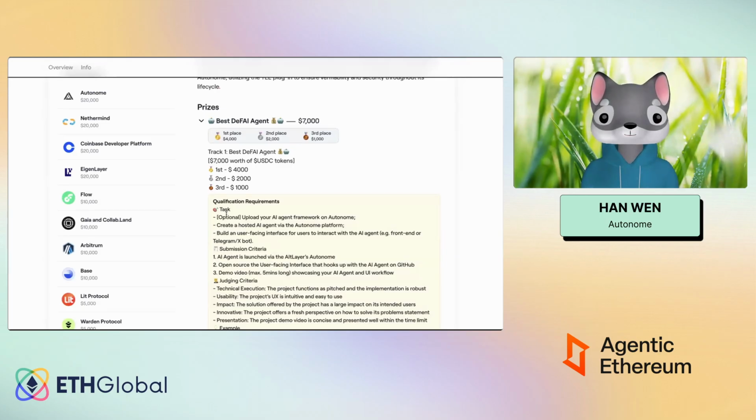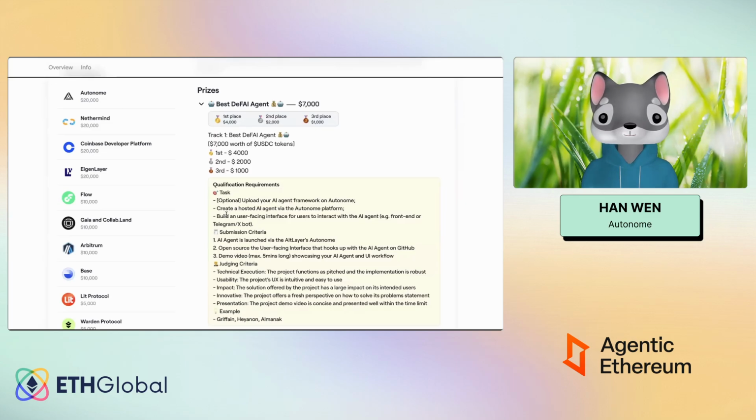The first track is where we hope to get some submissions related to DeFi. As you know, Agent Kit itself is an AI agent framework that already interacts with the Base network. You can use that as a basis for creating your own framework, or just use it to fine-tune your agent to interact with, let's say, Base mainnet, to find the best swap rates with the least slippage. That is something we want to look at. So this is for this track.